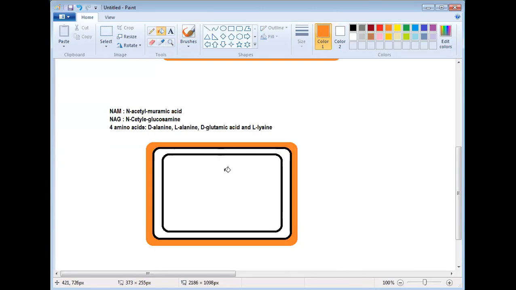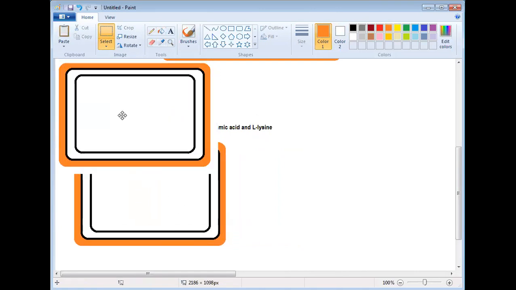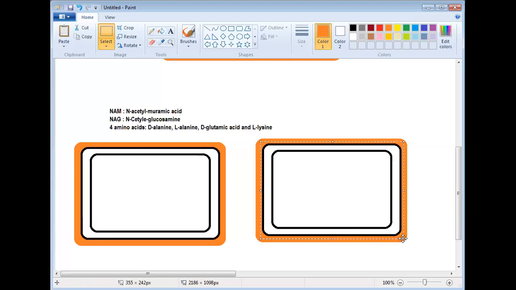Peptidoglycan. Consider this is another bacteria, and in this bacteria what we find, the layer is not very smooth. Consider it has another layer.